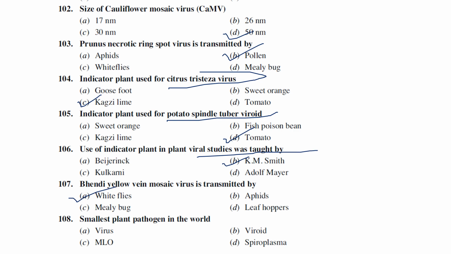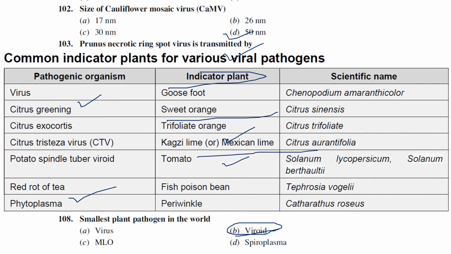Smallest plant pathogen in the world: virus, viroid, nematode or spiroplasma? The smallest known plant pathogen in the world is a viroid. Viroid is the smallest, very small compared to any other kinds of plant pathogens reported so far. And these are all a couple of indicator plants. Virus indicator plant is goosefoot. The scientific name is Chenopodium amaranticolor. In 2021, they asked the scientific name. Rather than giving the indicator plant, they gave the scientific name. So it is very important for us to remember the scientific name also.